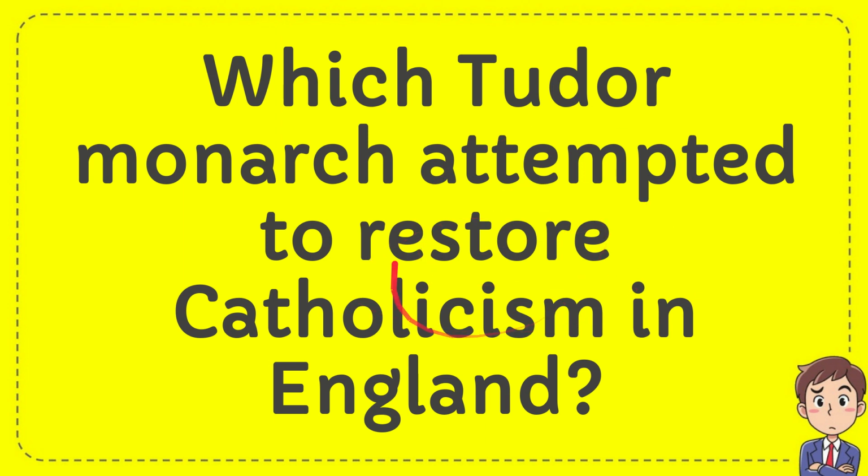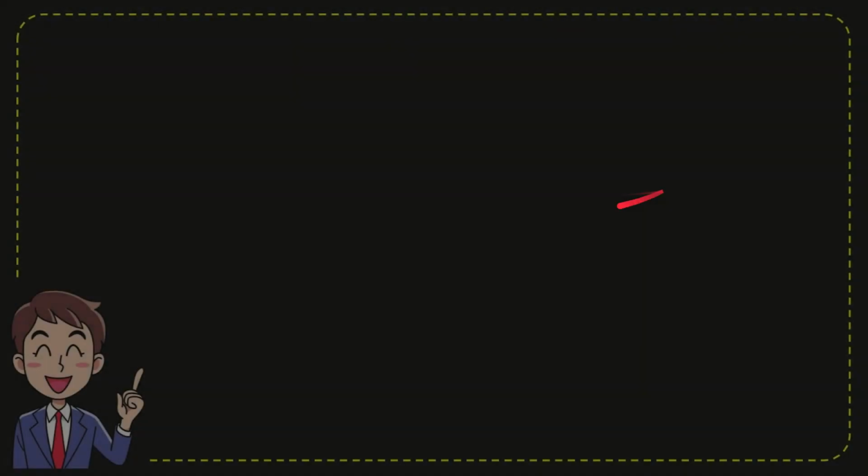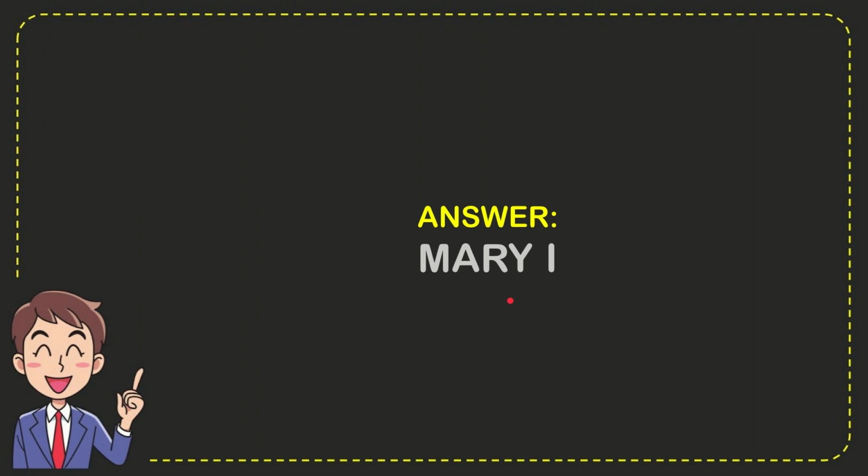I'm going to give you an answer for a question. The question is, which Tudor monarch attempted to restore Catholicism in England? Well, now I'll give you the answer for the question, and the correct answer for the question is Mary 1. So that is the correct answer for the question, Mary 1.